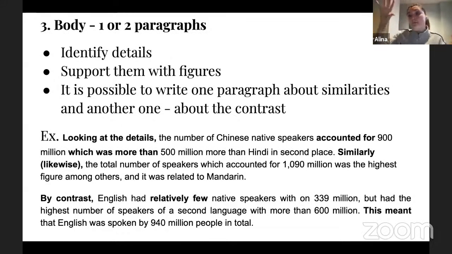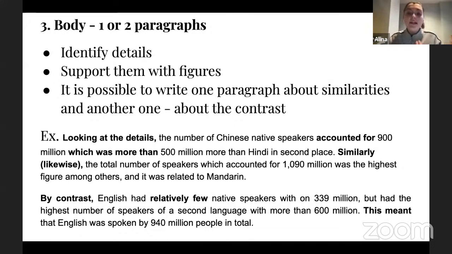Where in the first body paragraph, you would be able to describe, let's say, similarities, some similar points, the same points happening maybe within different periods of time, suggested in your graph. While in another body paragraph, you would put some contrast ideas, which differ very much from the ideas which you indicated in your previous paragraph.